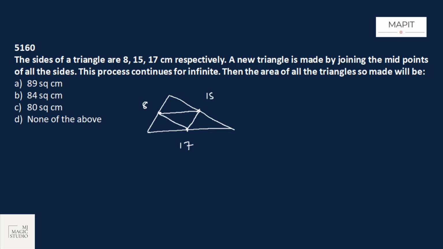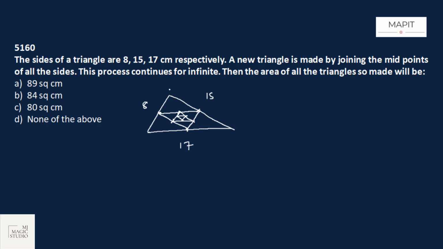This process continues infinitely. That means in the new triangle, midpoints are joined again, and again. Then the area of all the triangles so made will be what? A classical question where 2-3 kinds of properties and formation we need to know and will be using.